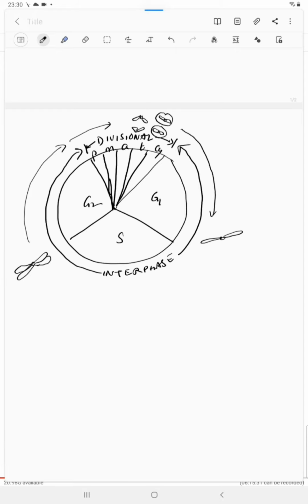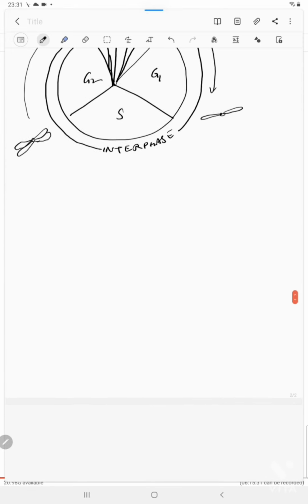So if you talk about the prophase, metaphase, anaphase, telophase, to begin with, the cell is here in the pre-prophase, at the juncture of this G to M transition. What happens at that point of time?